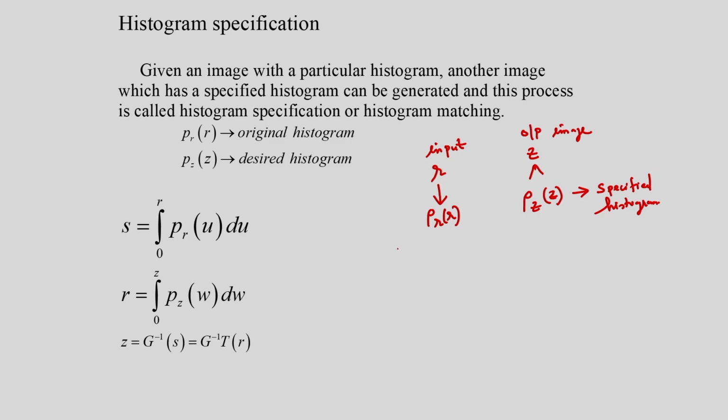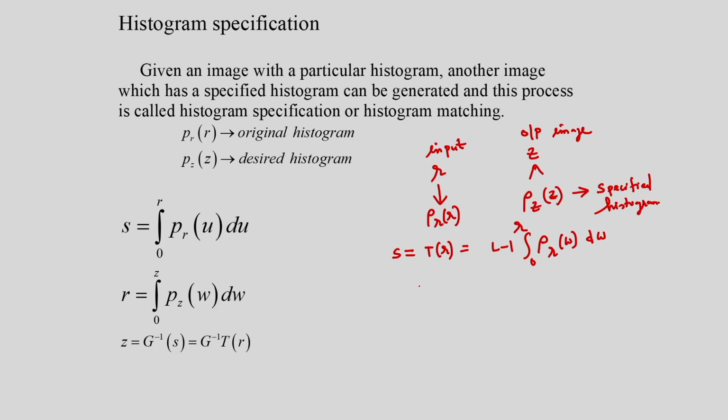Suppose S is equal to T(R), you know this, that is nothing but (L minus 1) times the integral from 0 to R of p_R(w) dw. W is the dummy variable for the integration.